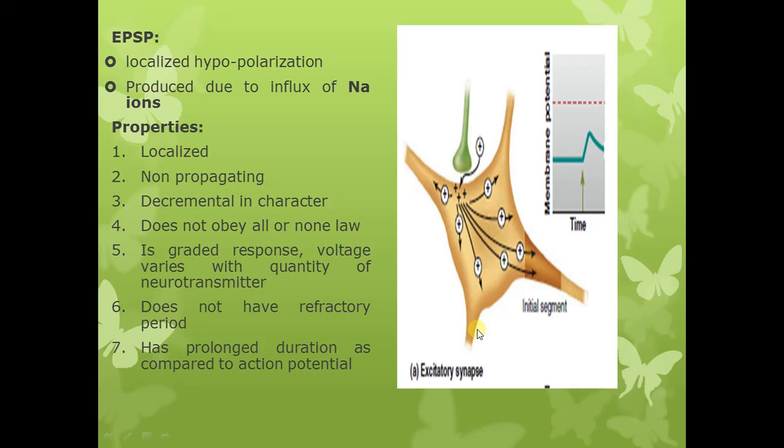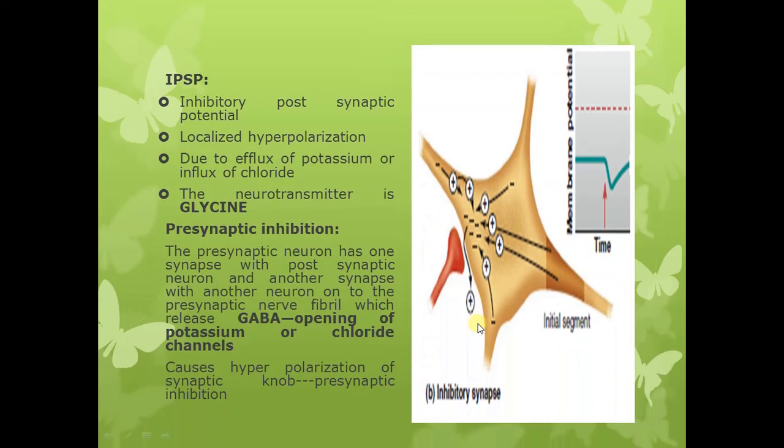This is because voltage gated sodium channels are involved in generation of action potential. Again, I am repeating that in generation of action potential, voltage gated sodium channels are involved, and these are present in the axons and in the initial segment of the neurons, while the cell bodies and the dendrites do not have the voltage gated sodium channels. So since they do not have the voltage gated sodium channels, action potential cannot be produced in the cell body and in the dendrites. So that was about the excitatory postsynaptic potential.